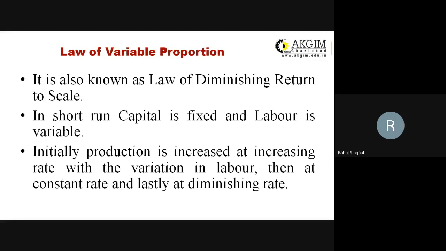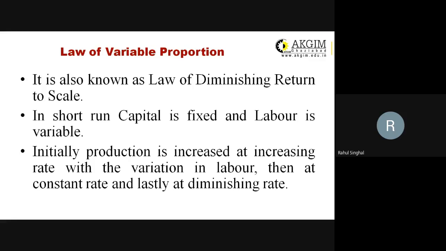So in the short run, since capital is fixed, with each variation in labor, output won't keep increasing. We have to maintain an optimum combination of labor and capital so that our output is increased and optimized. We have to employ labor up to a certain limit.